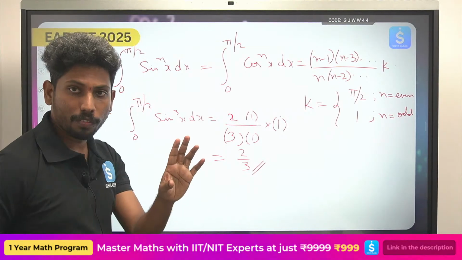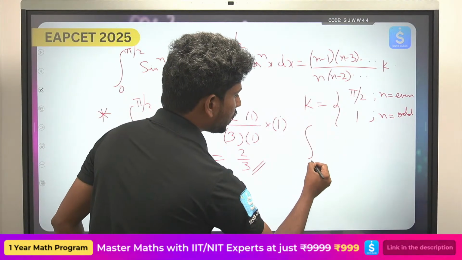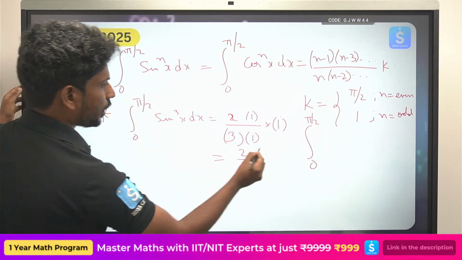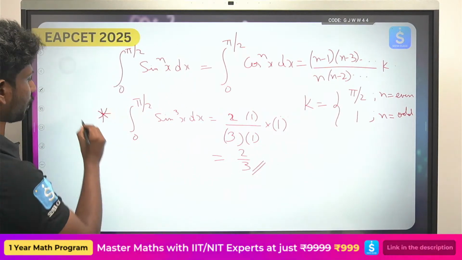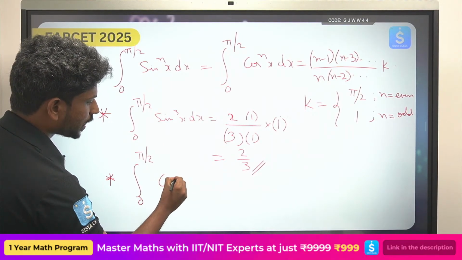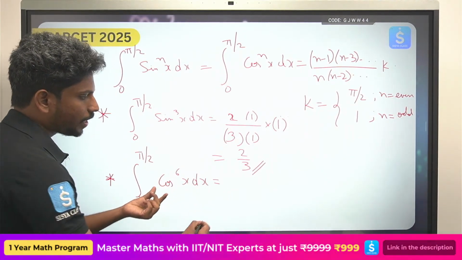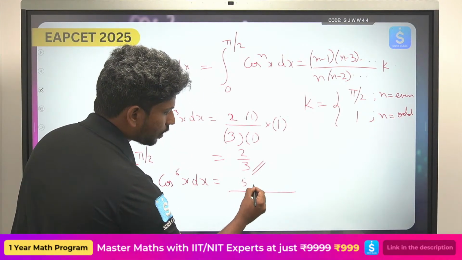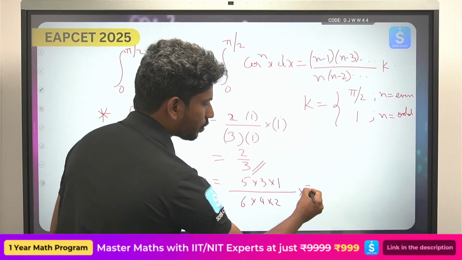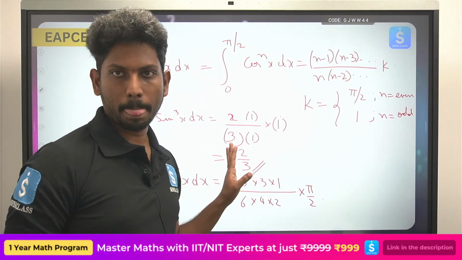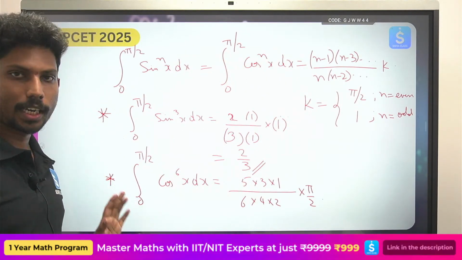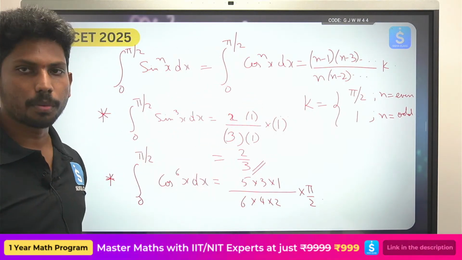I hope you followed. Now, for example, I'm taking another question. Whenever you have integral 0 to pi by 2 cos power 6x, now n is even, so how do we start: 6 5 4 3 2 1, and because n is even it will be pi by 2. Simple, very easy. I hope it is clear until here. Whether you understood or not, please take a screenshot and you can look back at this again. I hope you are clear.